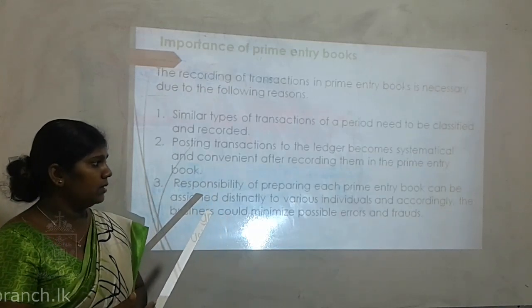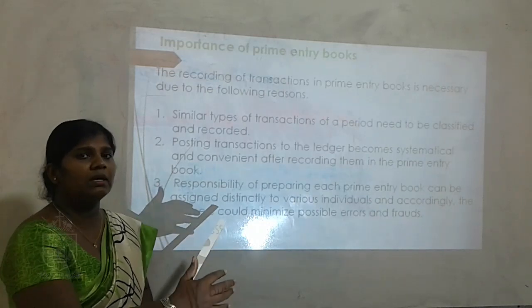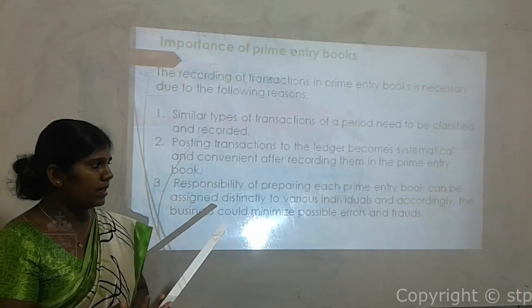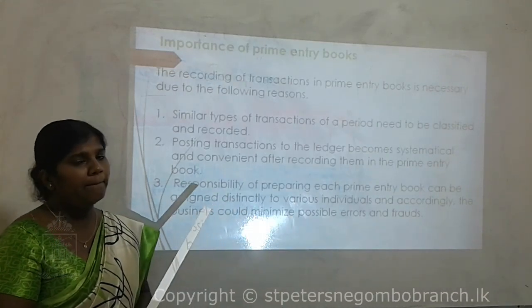That means a particular primary book can be assigned to particular different people. So errors and fraud will be minimized.